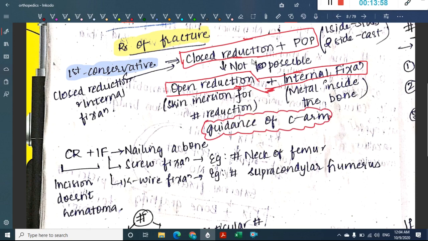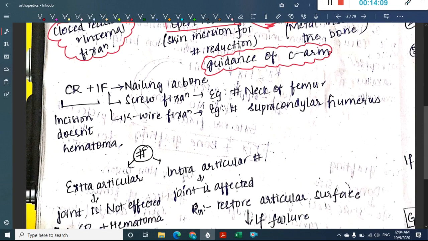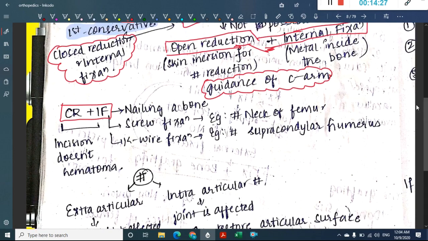This closed reduction and placement of POP is almost similar to closed reduction and internal fixation. Actually, what is this closed reduction and internal fixation? Here you will definitely put an incision, or else how can you put the nail or screw inside, right? But the incision which you put is not on the hematoma. It will be away from the hematoma. It does not disturb the hematoma. That is closed reduction and internal fixation.